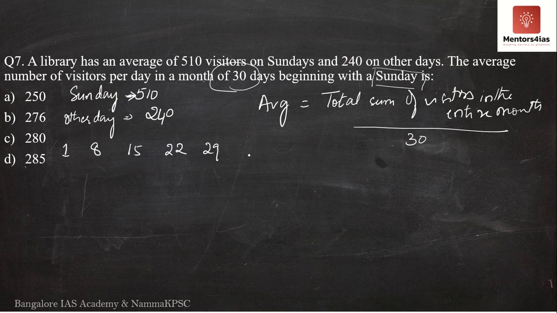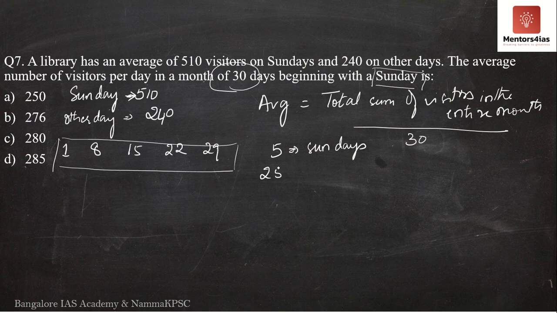Then the 30th will obviously be a Monday. Meaning in a month of 30 days where the month starts with a Sunday, there will be 5 Sundays. The rest, 25 days, will be other days.